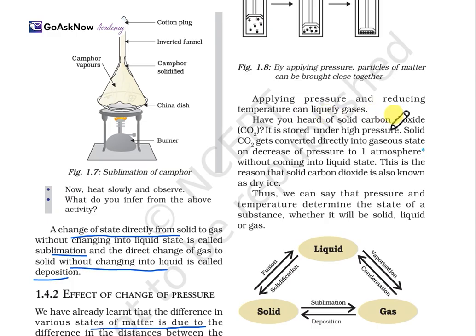Have you heard that solid carbon dioxide, CO2, is stored under high pressure? Solid CO2 gets converted directly into the gaseous state on decrease of pressure to 1 atmosphere. This is the reason that solid carbon dioxide is also known as dry ice, because we can simply store it. Thus, we can say that pressure and temperature determine the state of a substance, whether it is solid, liquid, or gas. So here we have clarified that temperature and pressure help in determining the state of the substance.